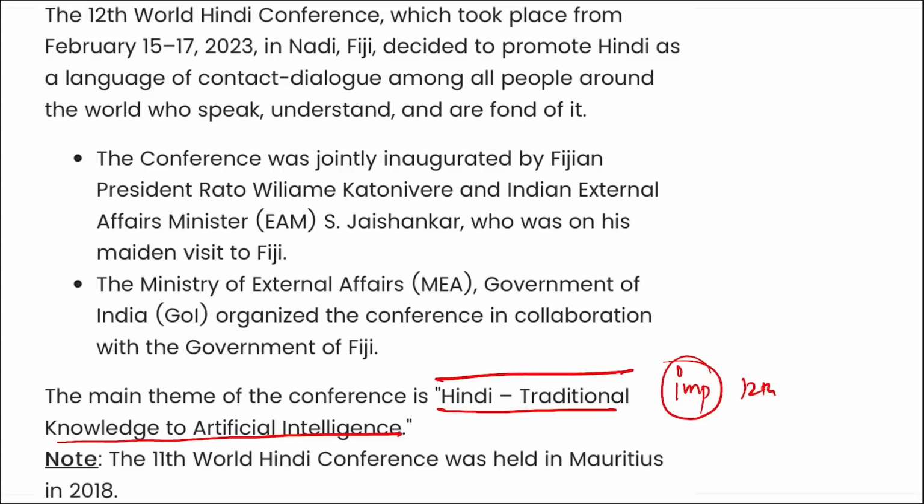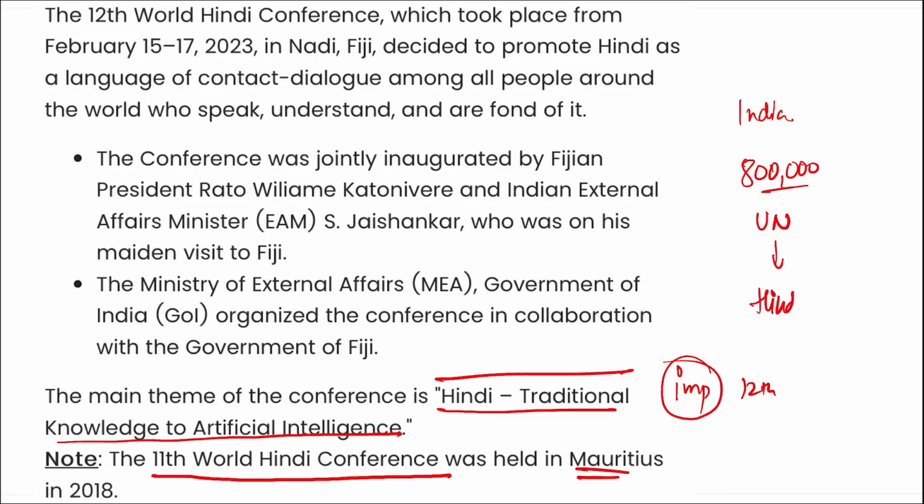Similarly, the 11th World Hindi Conference was held in Mauritius in 2018. So you should definitely remember. Apart from this, remember India also pledged 800,000 US dollars in the United Nations in order to increase the use of Hindi language there. This is old news, just for your revision perspective.